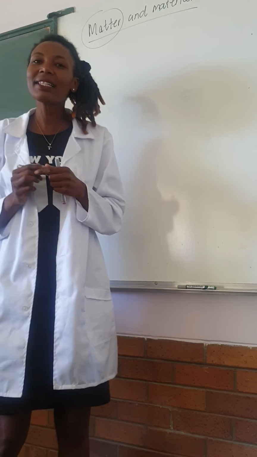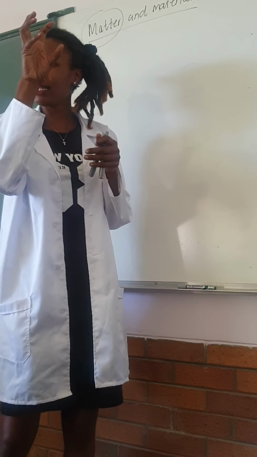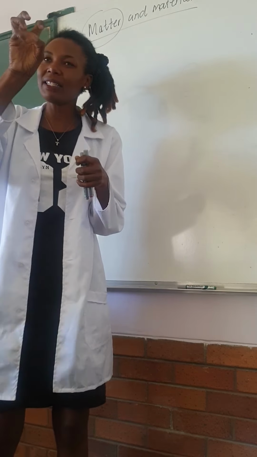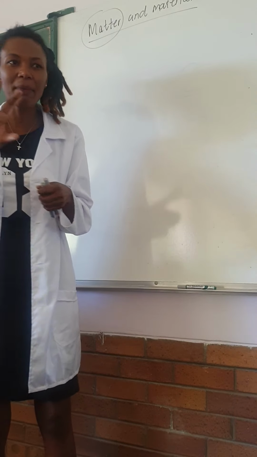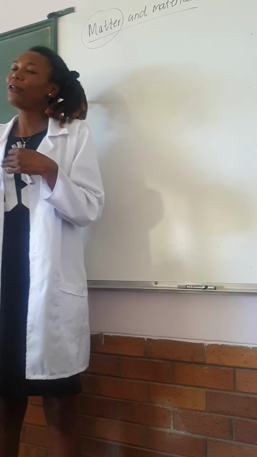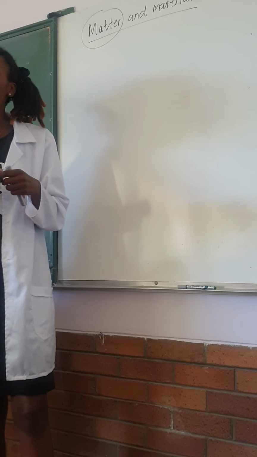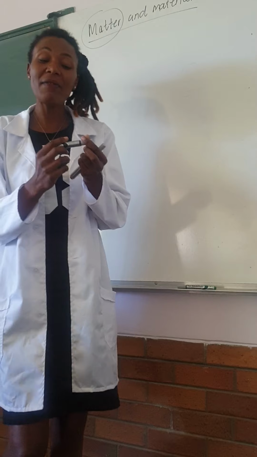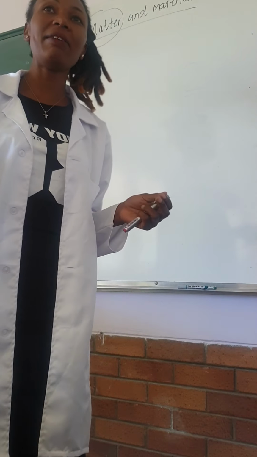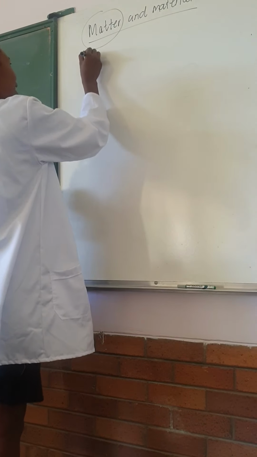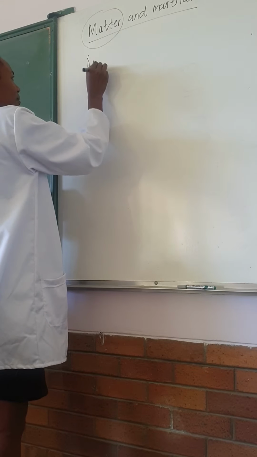Matter is the particles that make up an object or an organism. These small particles have a very special name, and they are known as atoms.